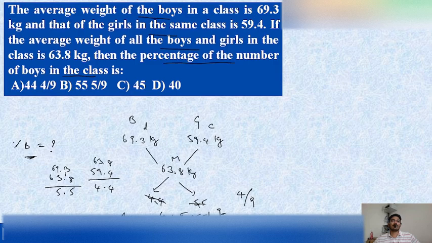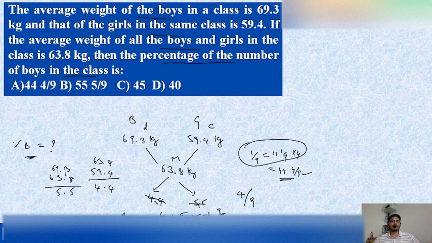So what is 4 out of 9? 1 by 9 is nothing but 11 1 by 9. So into 4, we will get 44 4 by 9. So this is how to remember the 1 by 9 multiples and 1 by 11 multiples.